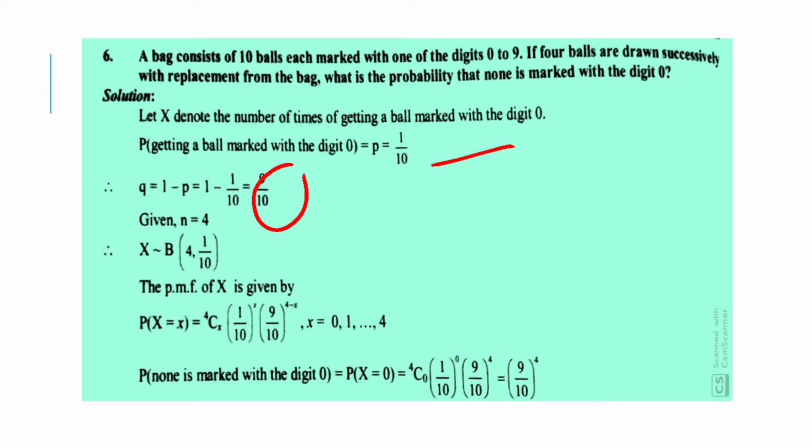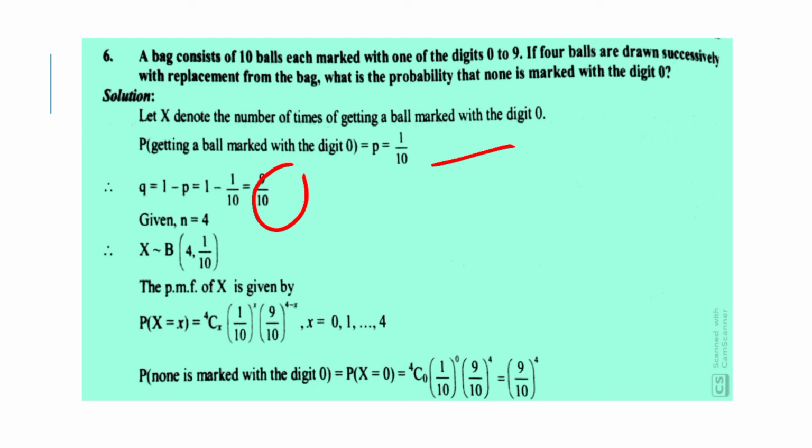Given n is equal to 4, therefore random variable x follows binomial distribution of 4 comma 1 upon 10. Therefore probability mass function of x is given by probability of x is equal to x, which is equal to 4Cx into (1 upon 10) raised to x into (9 upon 10) raised to 4 minus x, where x is equal to 0, 1, 2 up to 4.